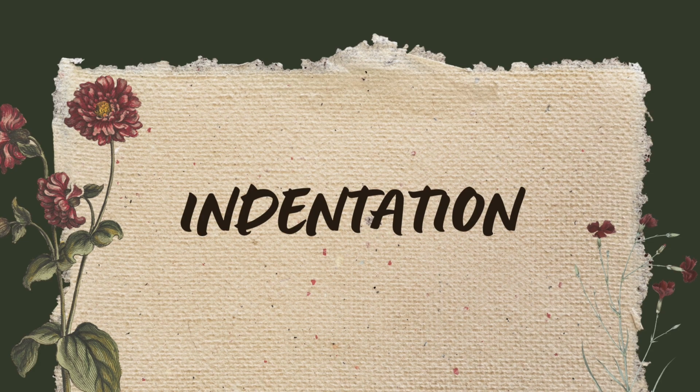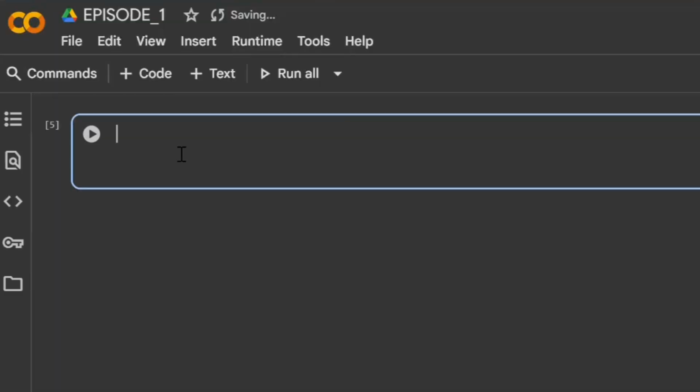Okay, super important rule: Python is a neat freak. It uses indentation, that is, spaces at the start of lines, to organize the code. If your indentation is messy, Python throws a tantrum, that is, an indentation error. So let's understand what this indentation is through code.